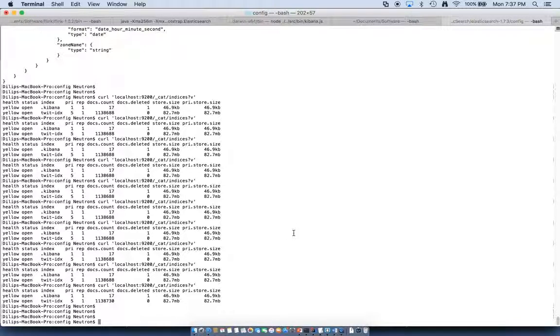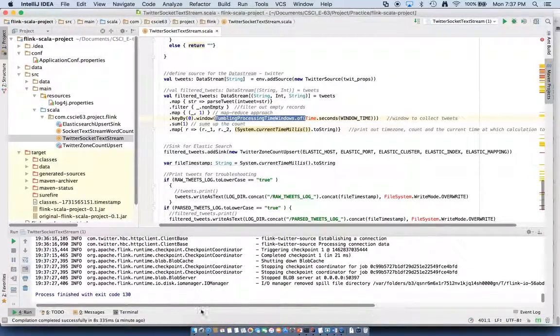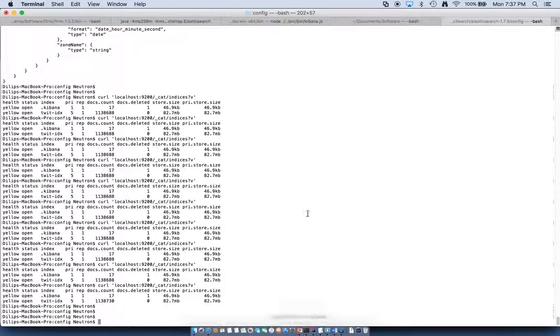Prior to visualizing the data, it is important for us to package the source code into a jar file and execute it against the cluster. For this, we will stop our code and execute the packaged jar file.